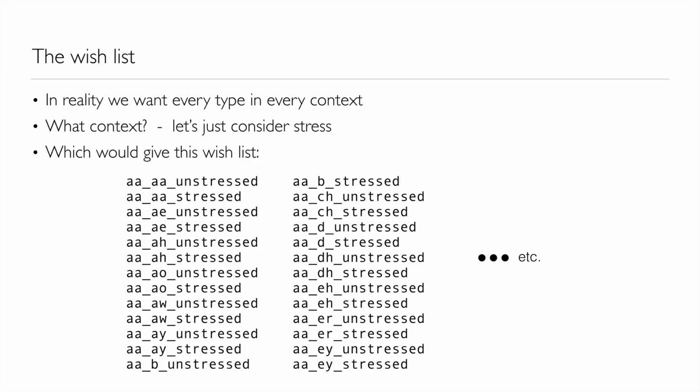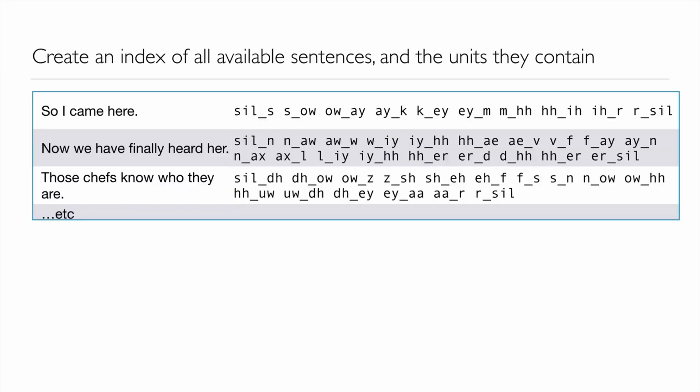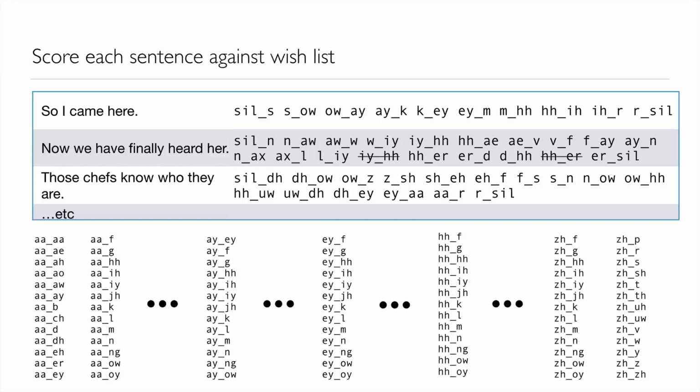For the worked example, I'm going to actually just ignore linguistic context and try and get coverage just of diphones. The method will work the same for diphones in context, of course. Here's part of my very large text corpus that I've put through my text-to-speech front end. It's given me a sequence of phonemes from which I've got this sequence of diphones. This is just the first few sentences of this very large corpus. And I'm going to write down my wish list. Here's my wish list, and it's just the diphones. Again, in reality, we might attach context to those.